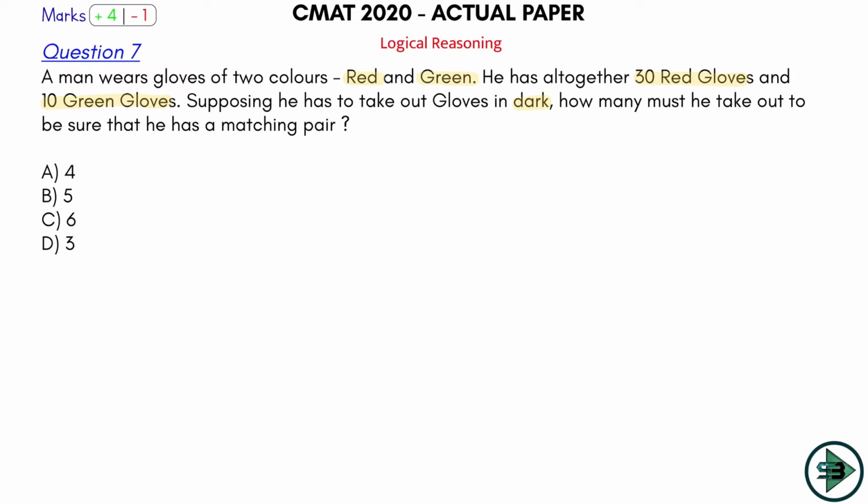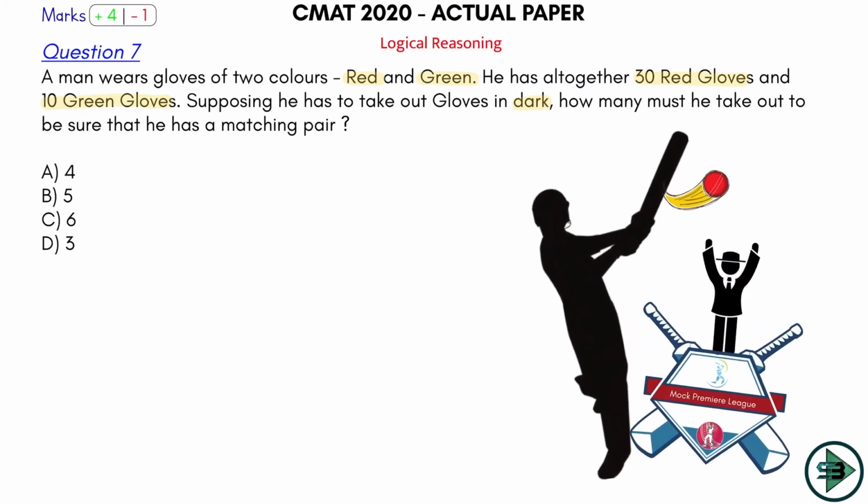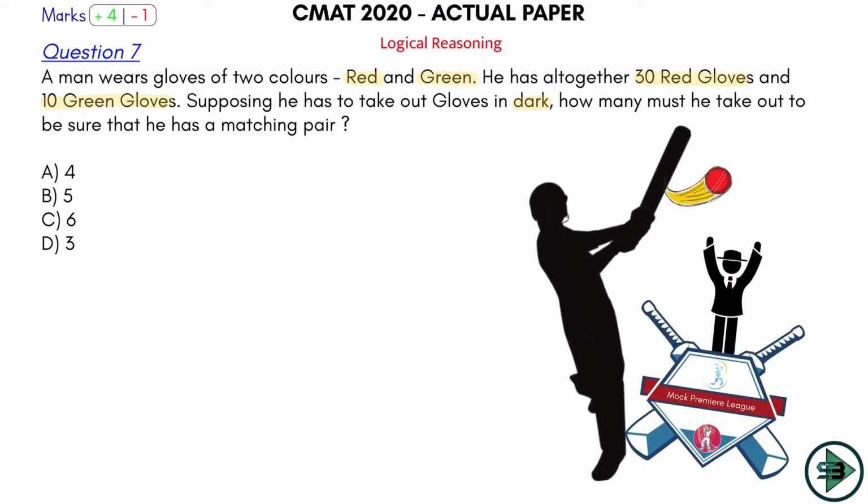So how many minimum must he take out so that he can be sure that he has a matching pair? Okay, I clearly know that it's a 6er. You are telling me why is it a 6er? I didn't even understand the question because it's a generic puzzle.